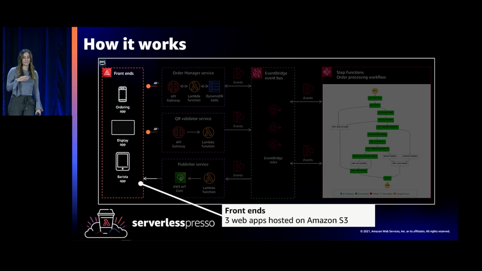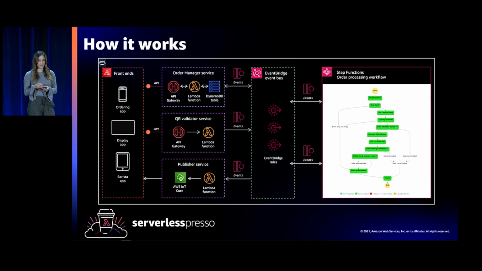Once you place an order from the ordering app, the order hits an API for the order manager service. The API is going to invoke a Lambda function that's going to write your order to a DynamoDB table. That service is going to generate a new event that is going to say, hey, a new order has arrived, and that event is going to trigger a Step Functions workflow. The Step Functions workflow is just going to go through a bunch of validations.